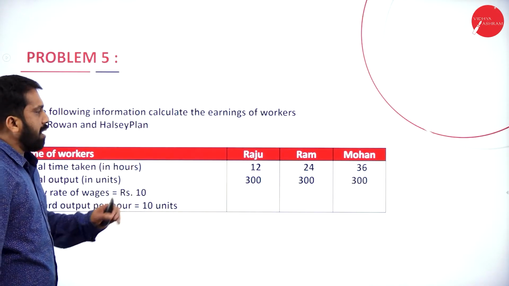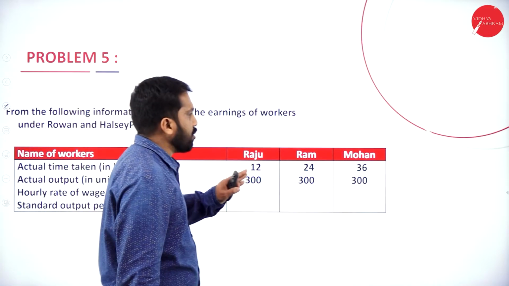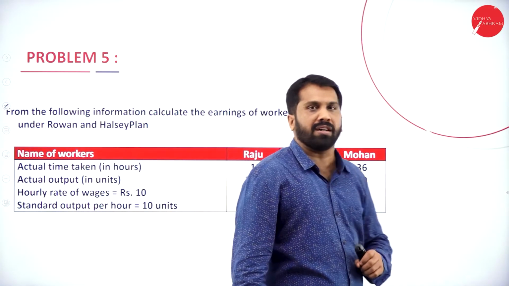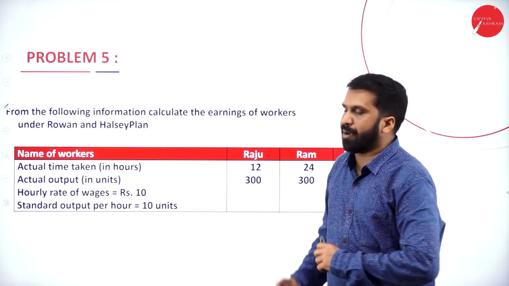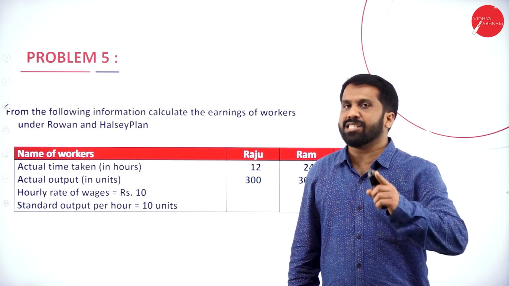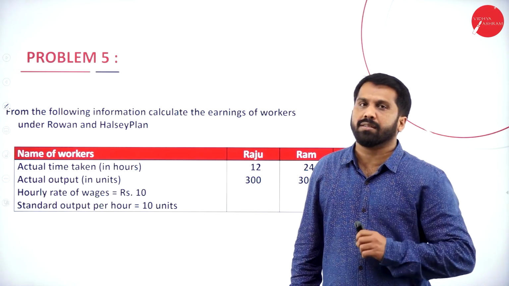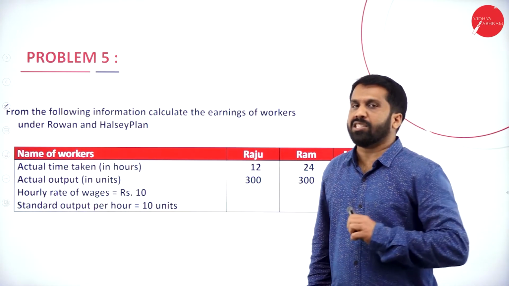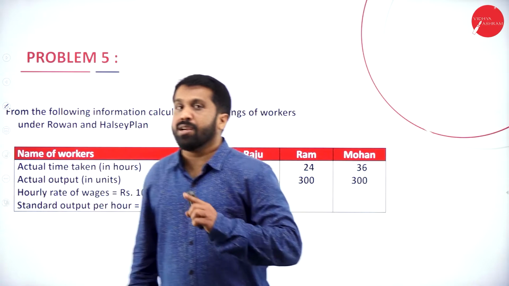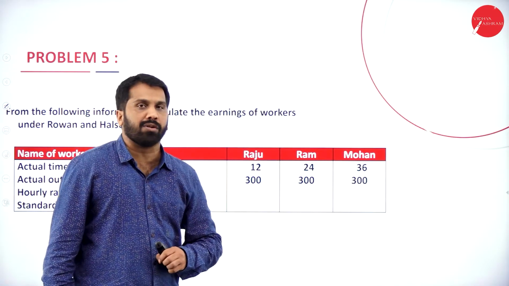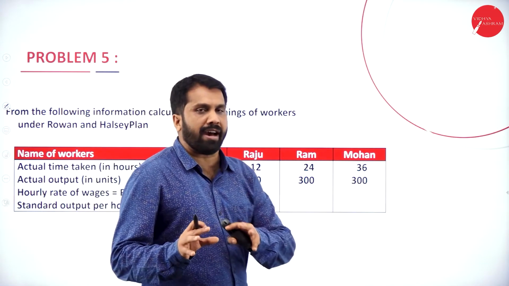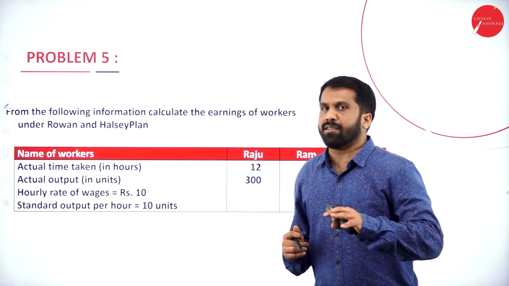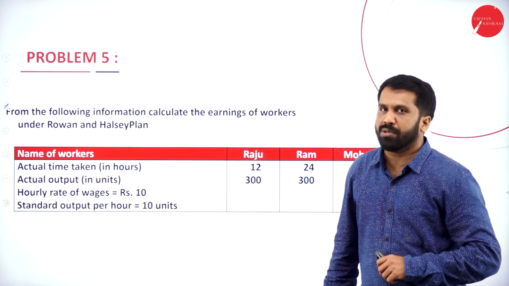Now, here we have 3 persons: Raju, Ram and Mohan. I don't spend much time on this. Why? Because this will be your work, so you have to work out this problem at home. I'll just show you the answer, but you're supposed to work it out at home. And I'll give you a brief idea about this and the calculation part.